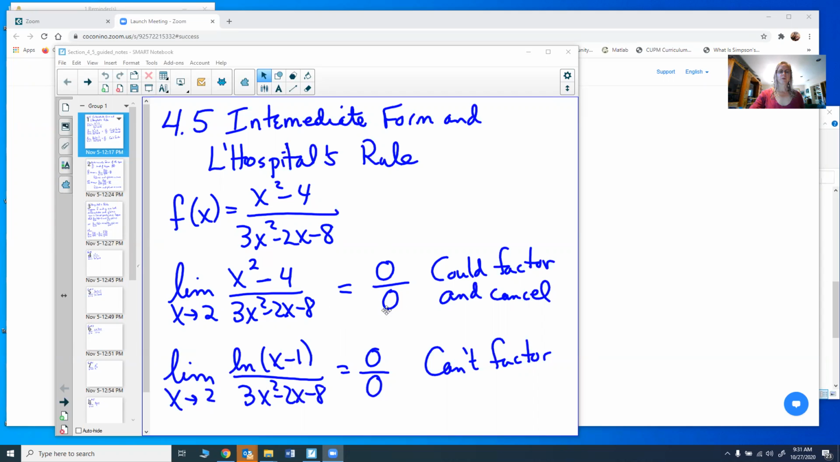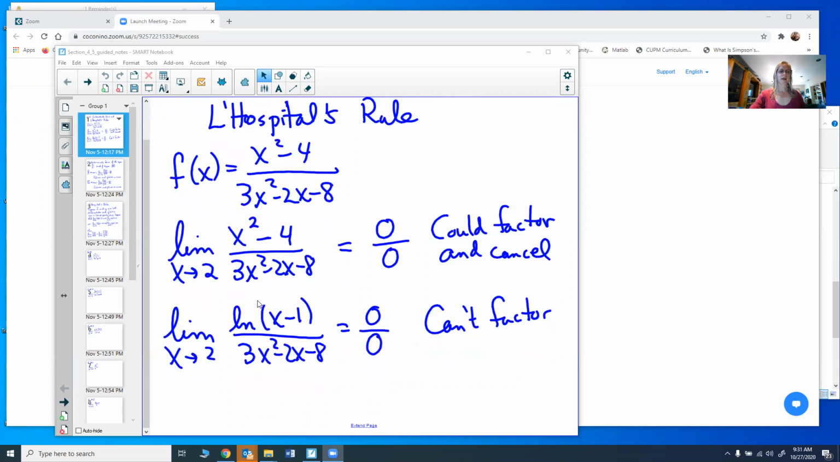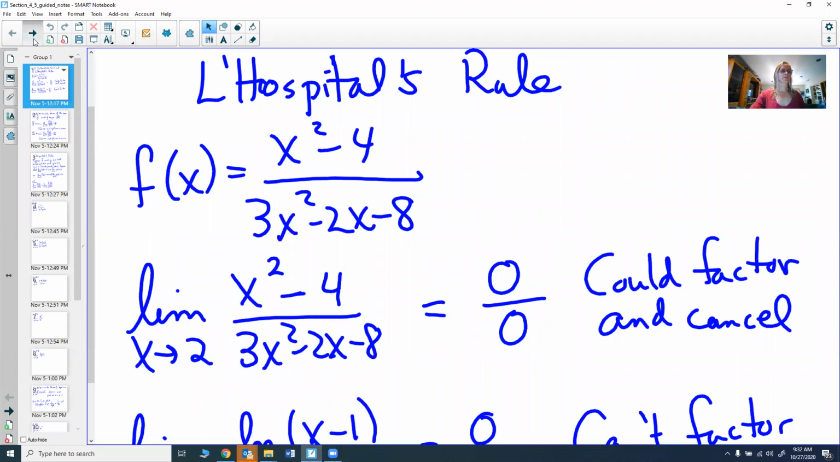And when we got 0 over 0 before, what we did was we factored the top and factored the bottom and then canceled what we could, and then usually we could find the limit from there. But what if we happen to have the limit as x goes to 2 of the natural log of x minus 1 over 3x squared minus 2x minus 8? Again, if I put 2 in here, I'll get the natural log of 1, which is 0. And if I put 2 in the bottom, I'll also get 0. So again, I get 0 over 0. It's called an indeterminate form, but I can't factor this to solve it. So we need to figure out how do we find these limits when we can't actually factor. So we'll go on and look at the process behind this.